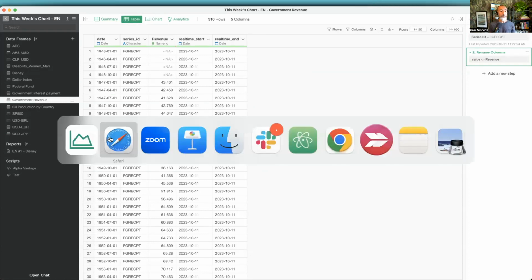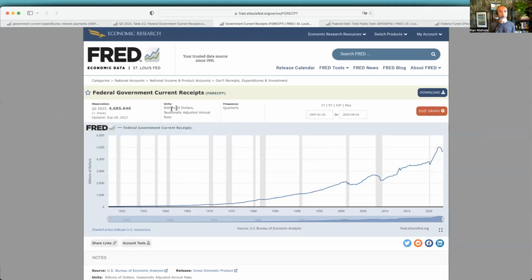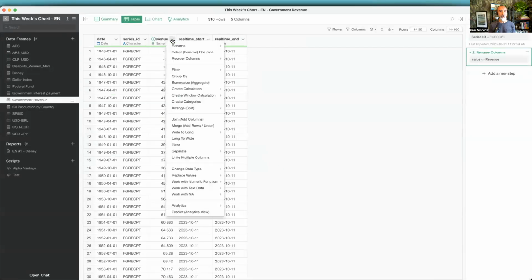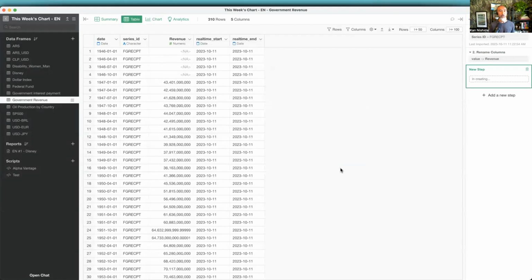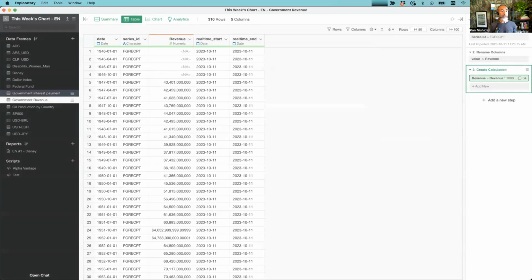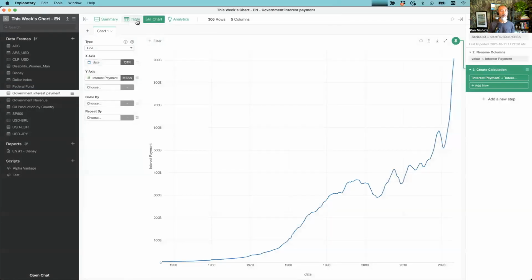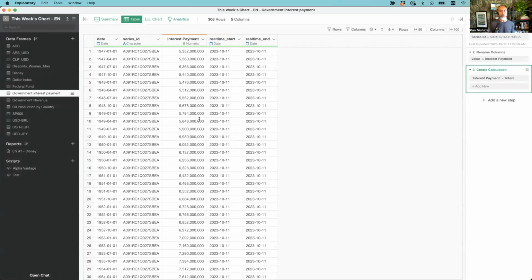Oh, and this one too, let's fix that unit, right? This one is also $1 billion, so I'm going to multiply by 1,000, million, billion. Okay. And then override existing column values. There it goes. So now we have two data frames, and it's ready to do the calculation. Go back to the interest payment data. What I'd like to do is bring another column from the revenue data frame. Once we have the two columns, we can do that division calculation, right? Basically we want to match these two data frames by using this date.